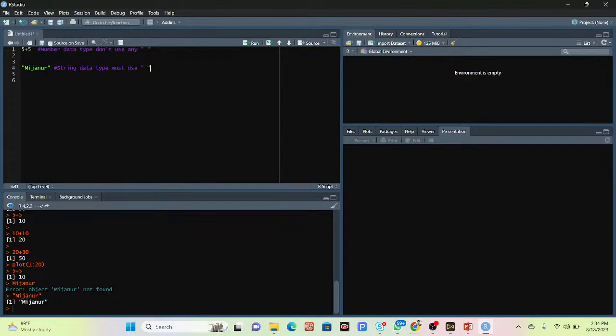So when you want to print a number, we don't need to use any quotation. But when you want to print a string, meaning a group of characters, M is one character, I is one character, J is one character. For this type of characters, when you want to print them, you must use quotation marks.